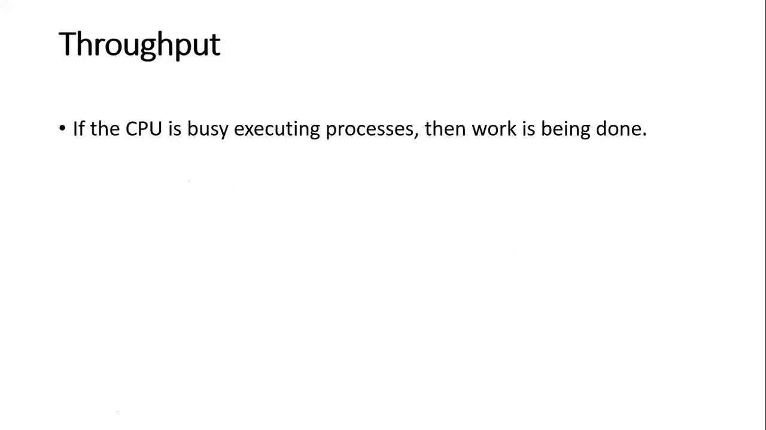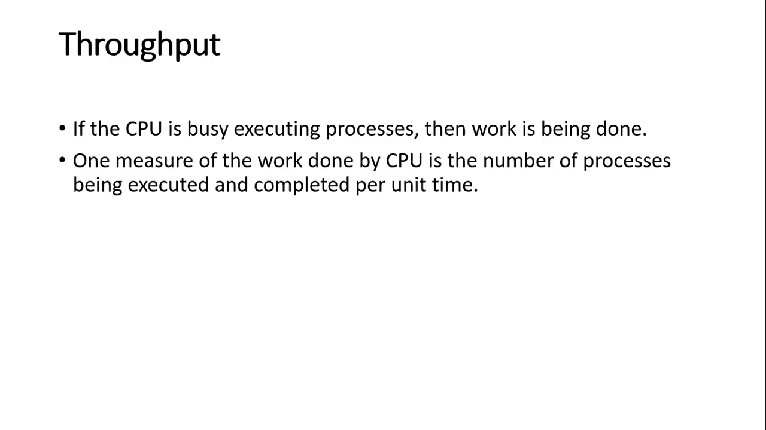If the CPU is busy executing processes, then work is being done. I have already told you that only when your CPU is always busy will your work be done, and you can get the maximum output when your CPU is busy all the time. Then how can we measure that work? One measure of the work is the number of processes which are executed and completed per unit time.